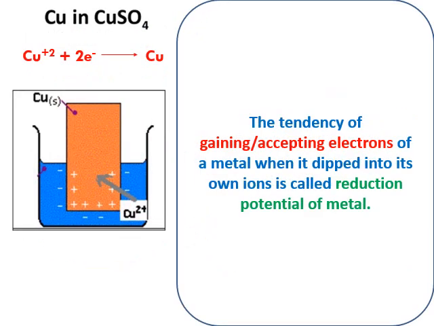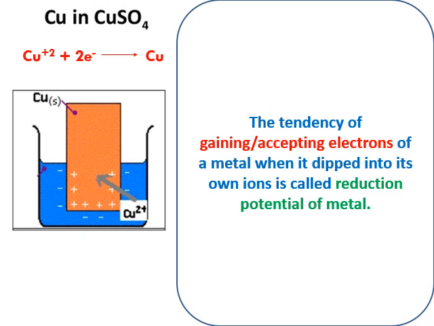You can see here copper is dipped into copper sulfate. That means copper is dipped into Cu plus 2 ions. Here Cu plus 2 ions gain electrons and convert into copper. That means the blue color Cu plus 2 solution accepts electrons from the metal, and Cu plus 2 is converting into copper. So that's why a reduction takes place. That's why the tendency of gaining or accepting electrons of a metal when it is dipped into its own ions is called reduction potential. So there are two types of electrode potentials. One is oxidation potential, one is reduction potential.